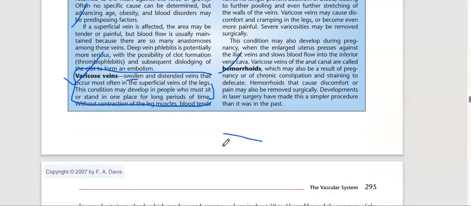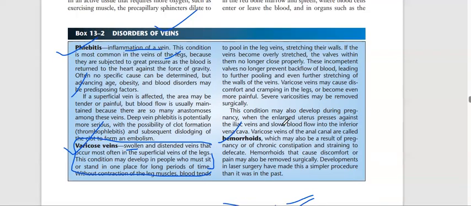This is the valve that has to be closed completely, but it opens some. Blood remains in some part here only. It will remain and become clogged. It will swell the veins. It is very painful when it becomes severe. And we have to remember that if it becomes more serious, we have to remove it surgically.